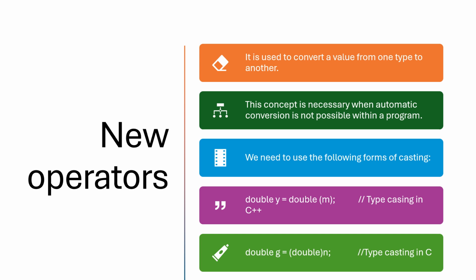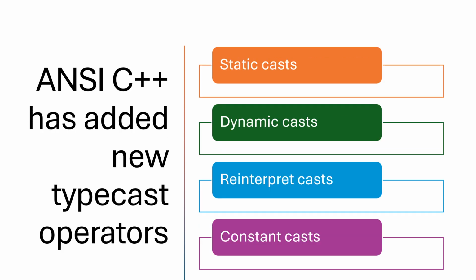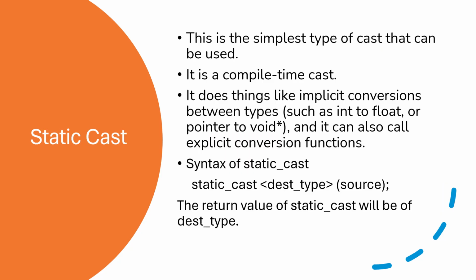Here we are converting using the cast operator, that is, in brackets we are using double. By using this we can convert from one type to another. Then, in typecasting itself, many new operators have been added: static cast, dynamic cast, reinterpret cast, and constant cast.